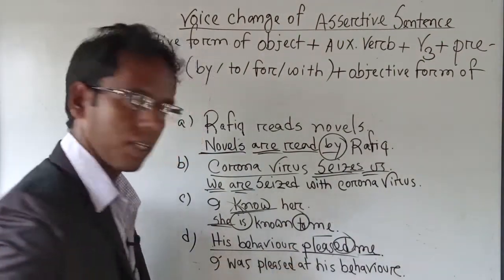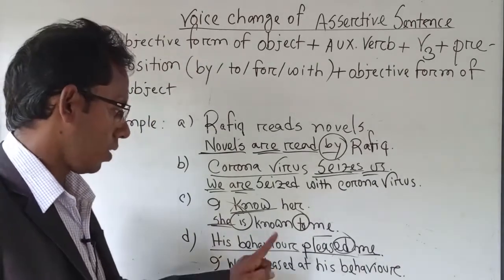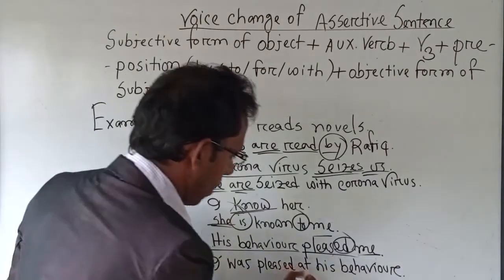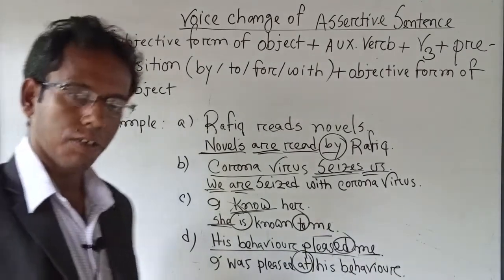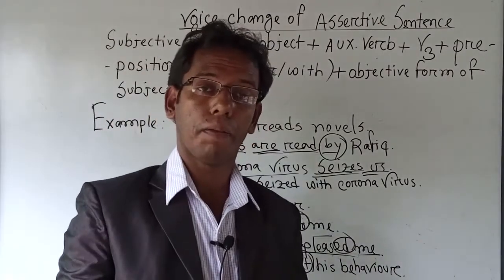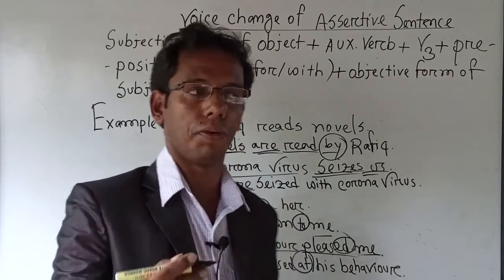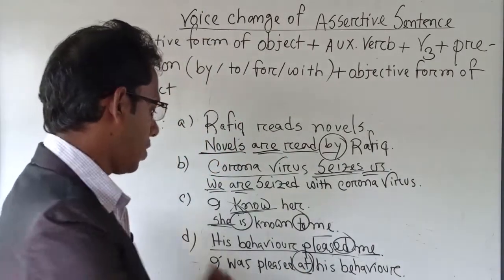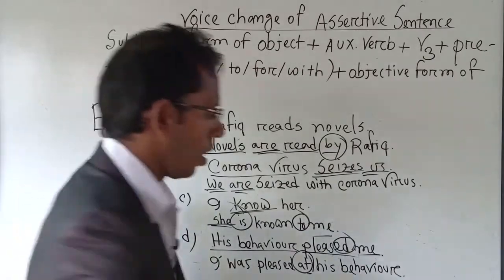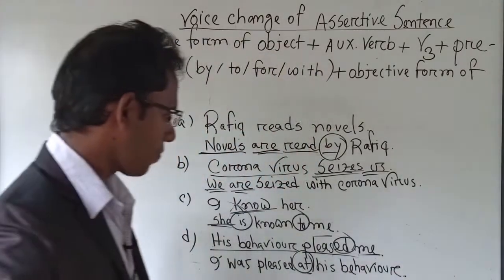This is the past participle, or V3, of the sentence. Then I have used "at". With conduct and behavior, apart from that it is always "by". I told you before. So that's why we have to use "at" here. Then the subject, his behavior, I wrote here.